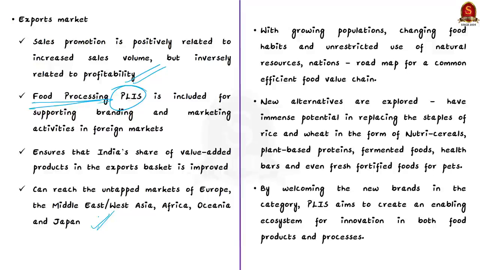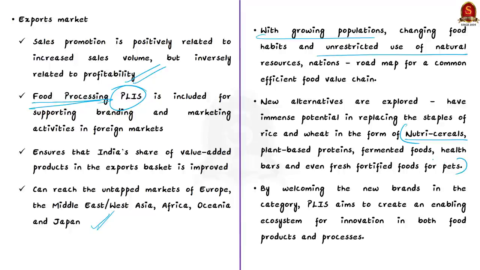See, the conclusion is that with the growing populations, we have changing food habits and there is unrestricted use of natural resources. So in this scenario, nations must come together and lay out a roadmap for common efficient food value chain. And as we know, in today's world, new alternatives are also being explored for replacing the staples like rice and wheat. There are new alternatives in the form of nutri-cereals, plant-based proteins, fermented foods, health bars, and we also have fresh fortified foods for pets.